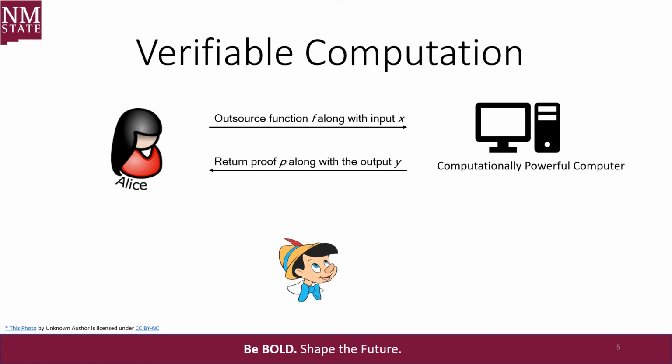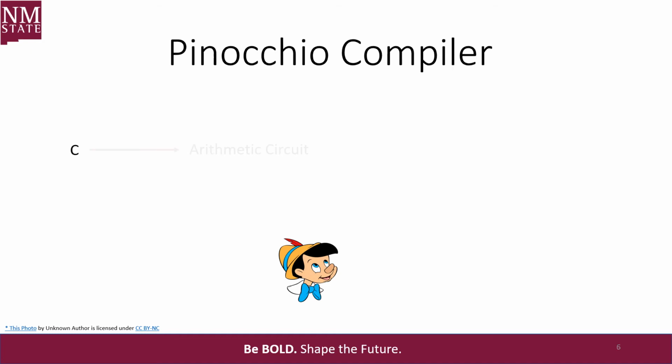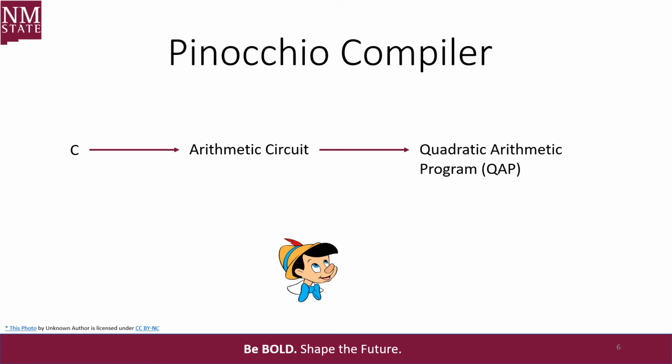In our work, we use the Pinocchio Compiler. It's a tool developed by Microsoft to verify the correctness of programs written in a high-level programming language. The Pinocchio Compiler takes the given C program and converts it to an arithmetic circuit, a circuit representation of the program, then transforms the computation into a set of polynomials called quadratic arithmetic programs, or QAP in short, which will be used to verify the full circuit computation.